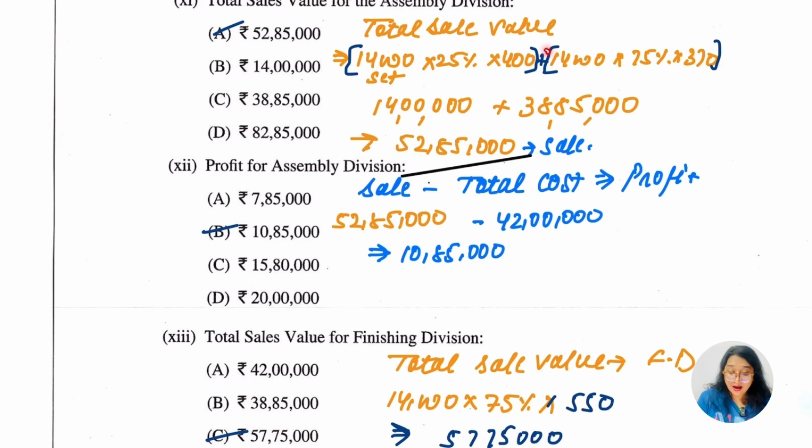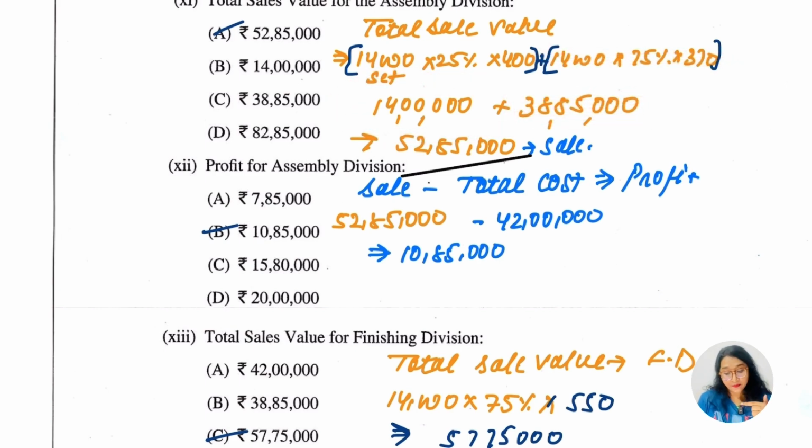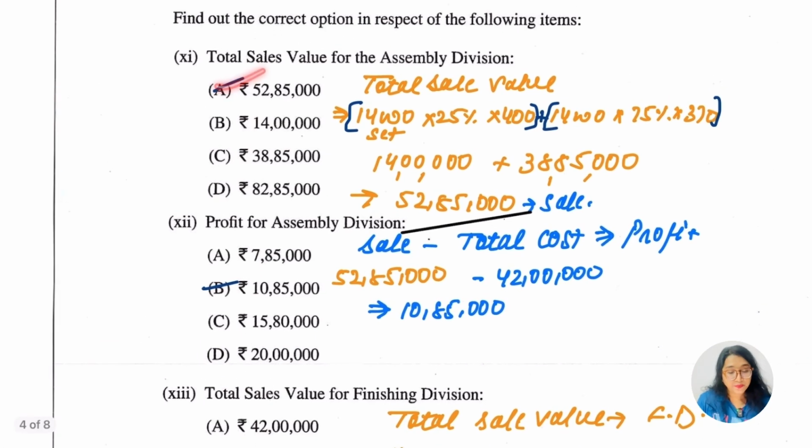Okay, what if you have not taken this part? You're only going to conclude the answer 14 lakh and that is wrong, my dear. So here total sale value is going to be 52,85,000 and we are also going to consider the finishing part. Okay, did you understand this much? Yes, I understood very well. So this is our A option. A is going to be our answer 52,85,000. Let's go for the second.